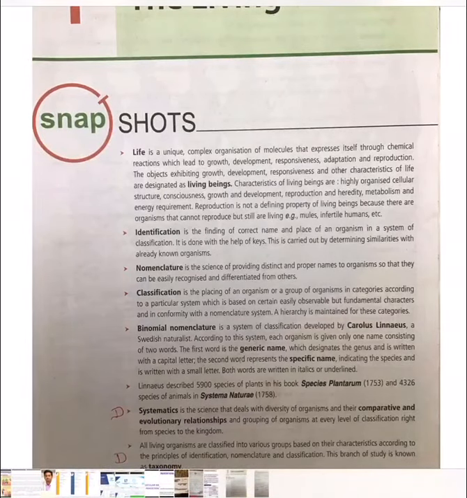Life is a unique, complex organization of molecules that express itself through chemical reactions, which lead to growth, development, responsiveness, adaptation, and reproduction. So, we can define life as a complicated process having certain processes going on right from the day of birth until the death.